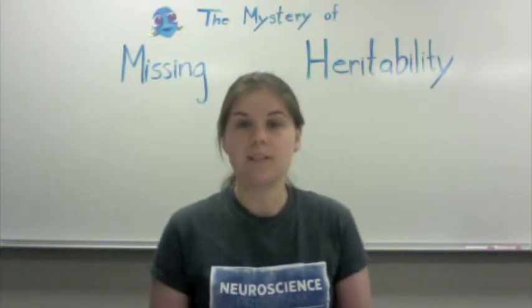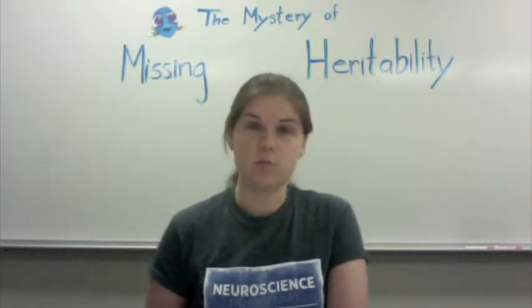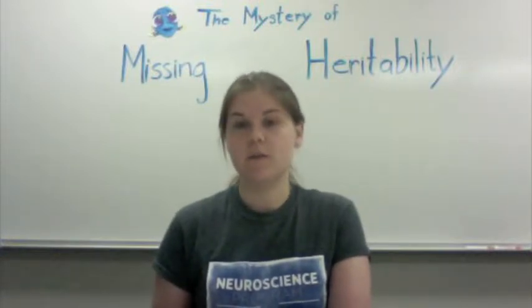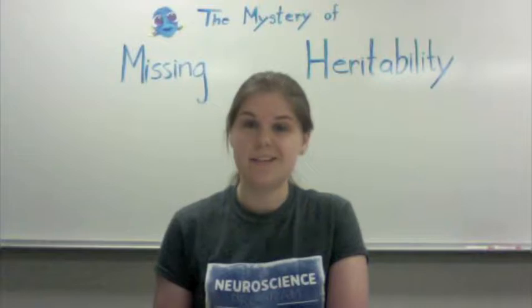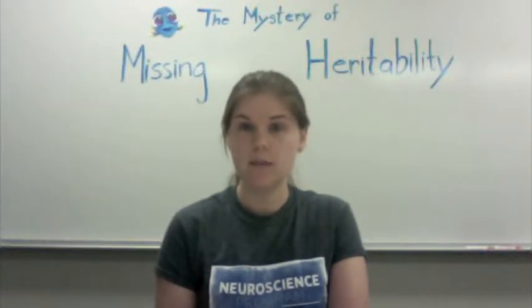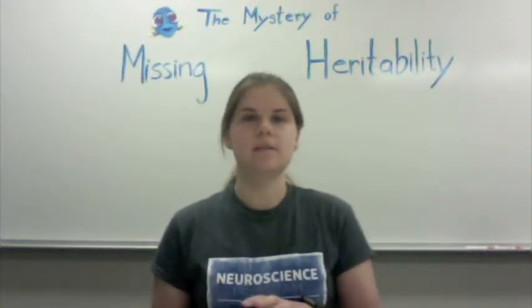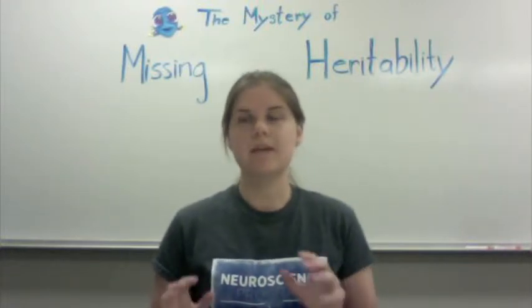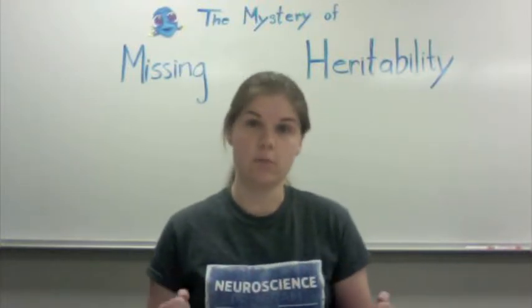So for A, what does it mean that the disease is 82% heritable? This just means that 82% of the variation in the phenotypic expression of the trait, in this case the disease, forget-me-not, arises from the genome. This is negating any environmental factors or other things. It's the nature aspect of the nature versus nurture debate.